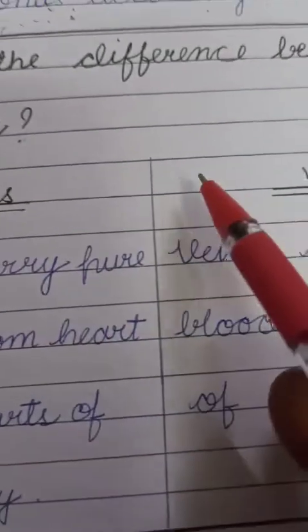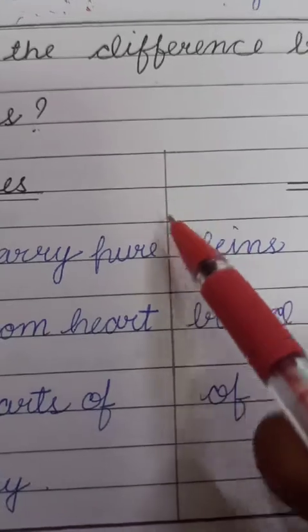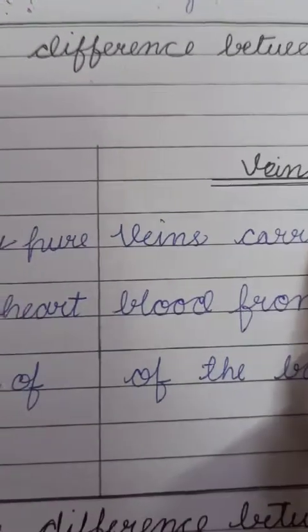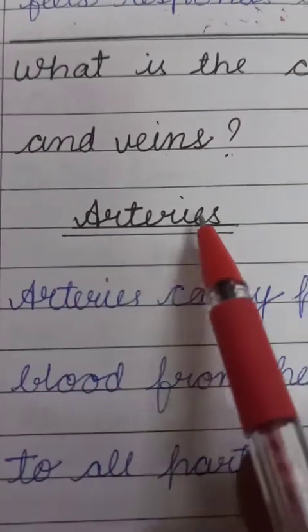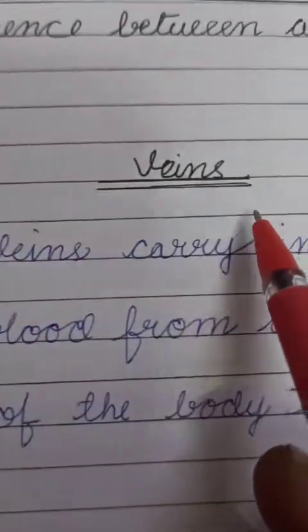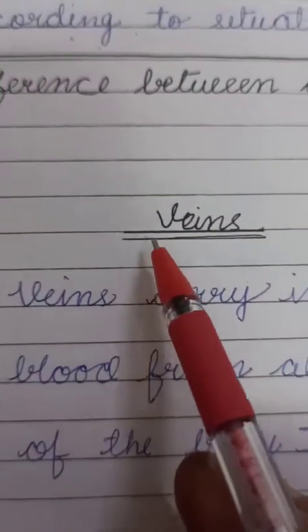First, in this answer you have to draw a line at the center and make two equal columns, and in the first column write the heading arteries, and in the second column write the heading veins.